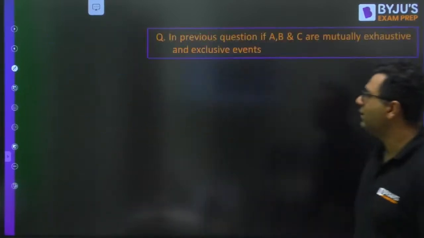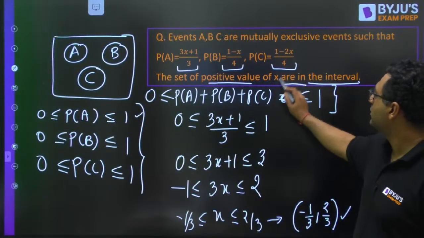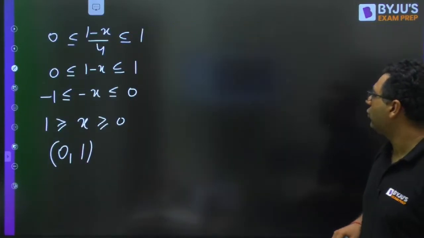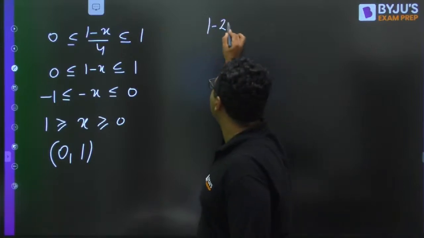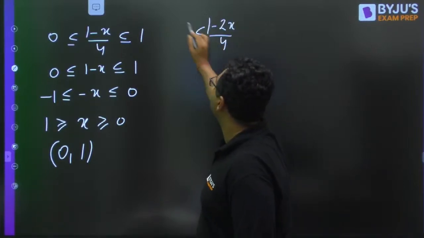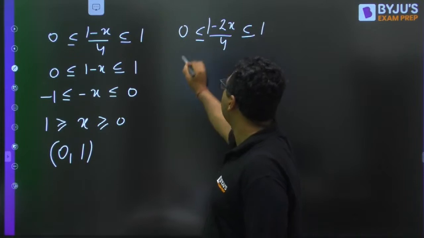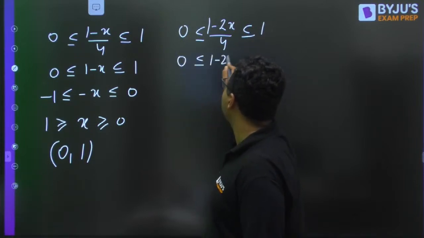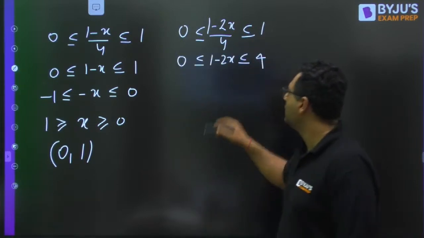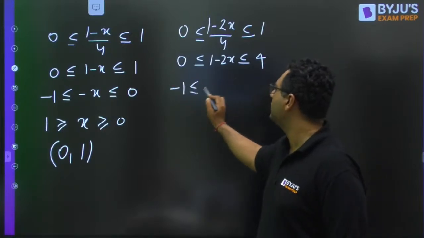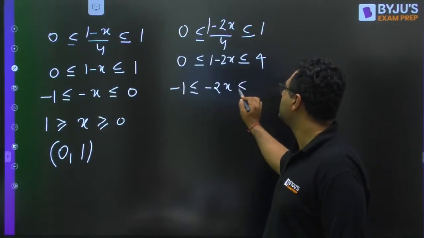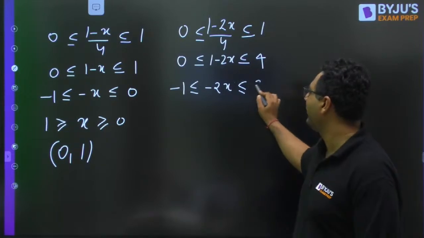Okay. Then the third equation, 1 minus 2x by 4, lies between 0 to 1. 0, 1 minus 2x, 4. Then subtract 1: -1, minus 2x, 3.